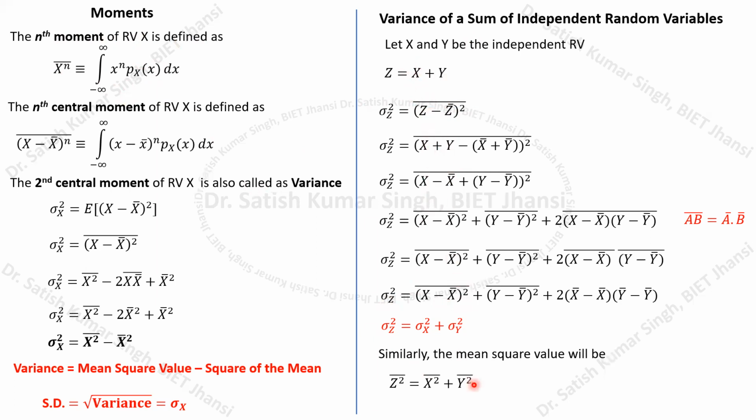Remember that if the mean values of x and y are 0, then this value will be equal to x square bar plus y square bar. So remember this mean square value will follow this particular formula, provided that the mean of x and y is 0. If this is the condition, then you will be able to show that the second moment of your random variable z will be equal to the sum of the individual second moments of random variables x and y. So this is another relationship.